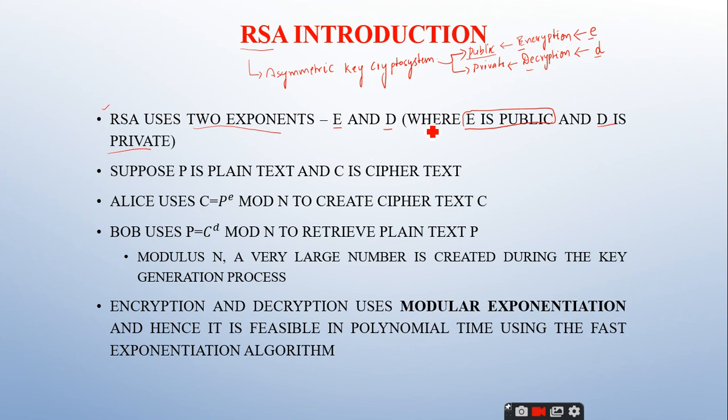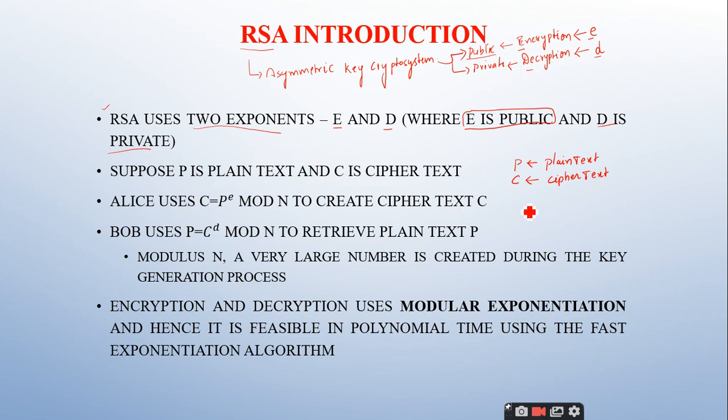And then we will take 2 notations: P, which represents the plain text, and C, capital C, which represents the ciphertext. These are the various notations we are going to use when we discuss this RSA algorithm.